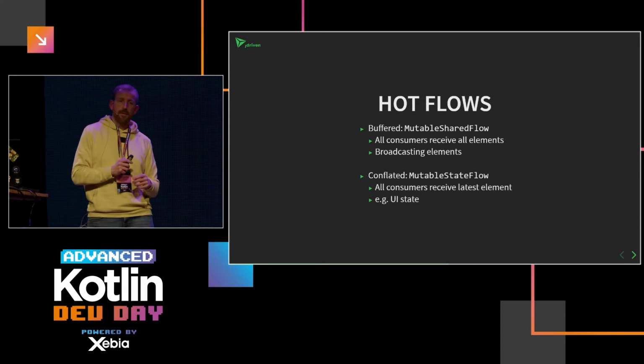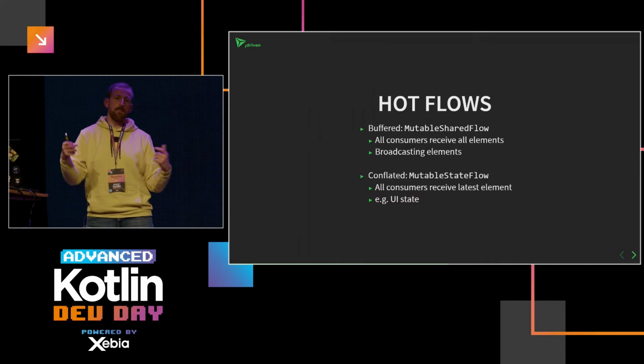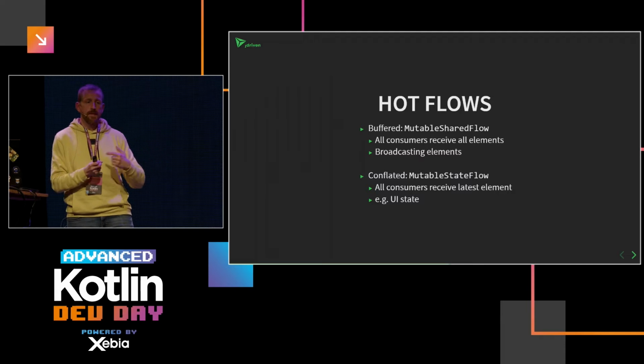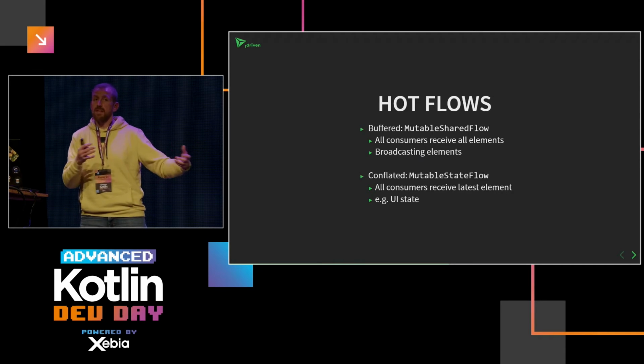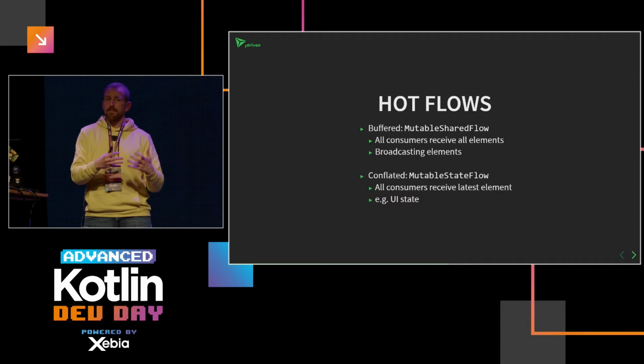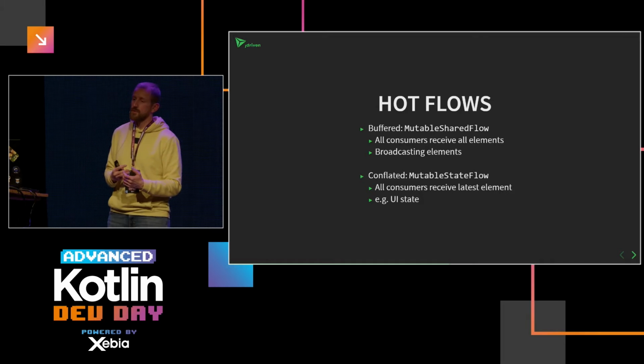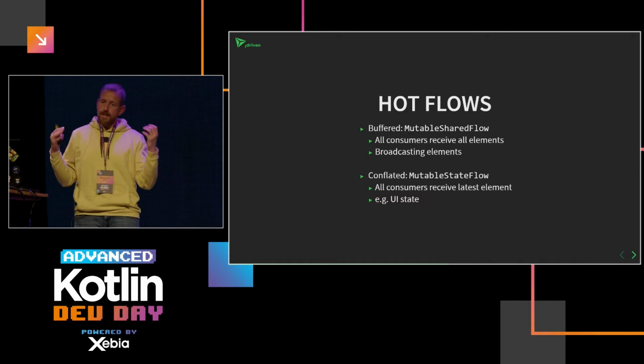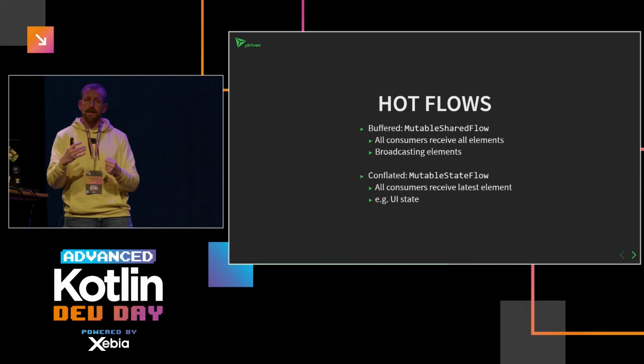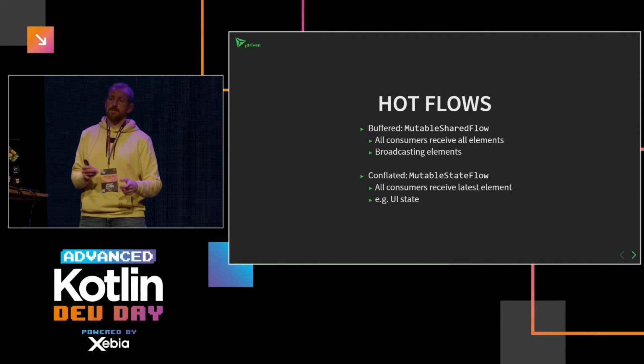Another one is called mutable state flow. Instead of shared flow, it's state flow, which means it only maintains the latest element that was published on the flow. What you can use it for is UI state. If you have multiple parts of your application, maybe an Android application, that need some state information, some data, and they want to read it from a single place for which you're sure that it's the latest value, you can use mutable state flow. Whenever the state updates, you send it to that flow, and it will maintain the last state automatically in a nice suspending way.